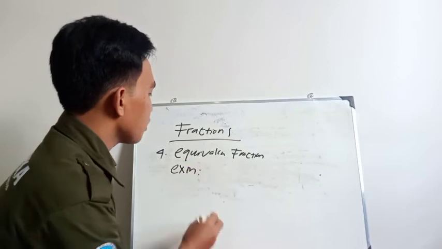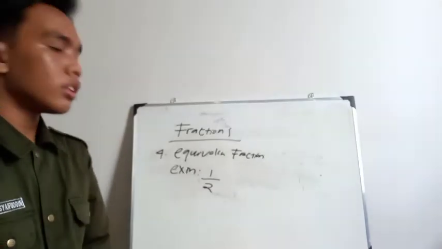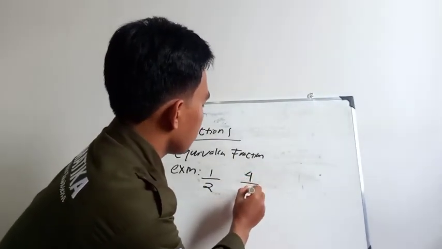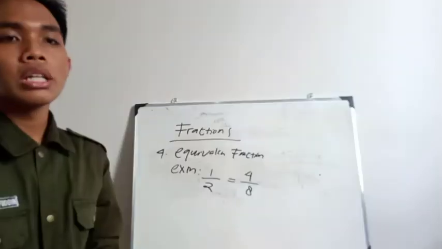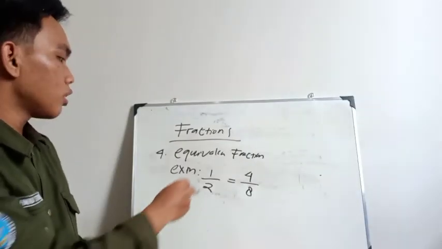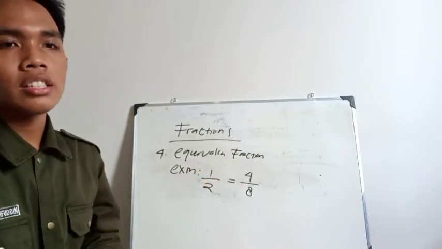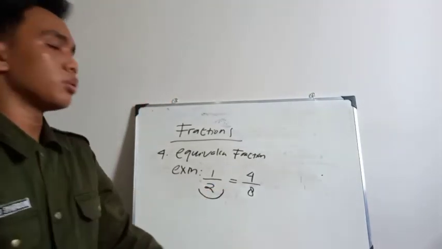Example: 1 by 2 is equal to 4 by 8, because the ratio of the numerator and denominator is the same, which is 1 by 2.